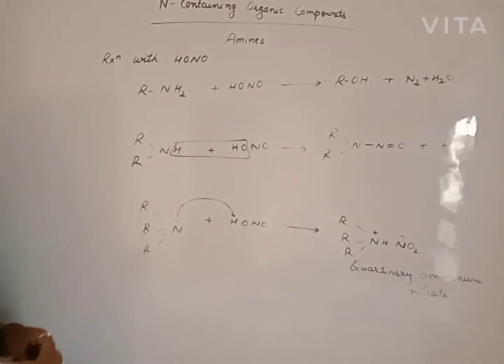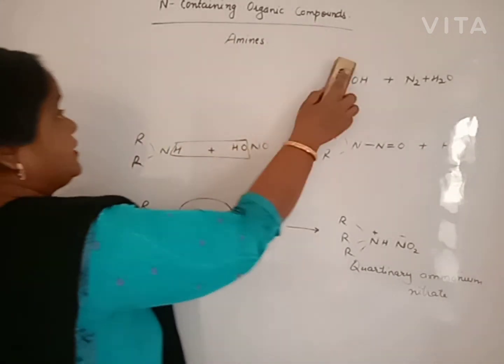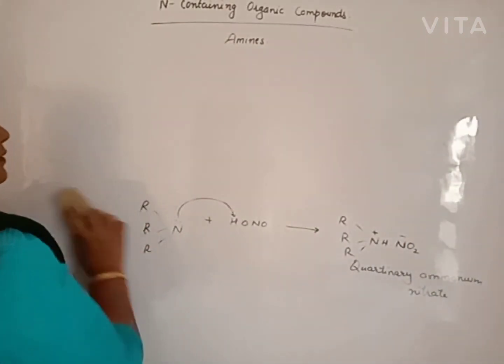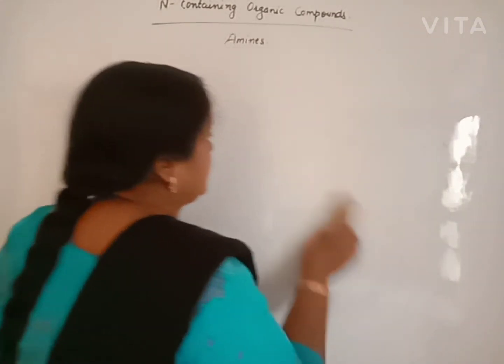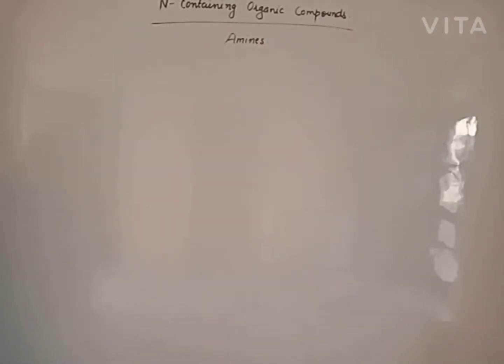All the amines, primary amine, secondary amine, tertiary amine, all the amines will react to give the compound. Clear? Now, another is the reaction with Grignard's reagent. What will happen when Grignard's reagent reacts with an amine?